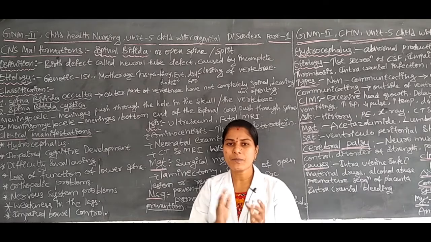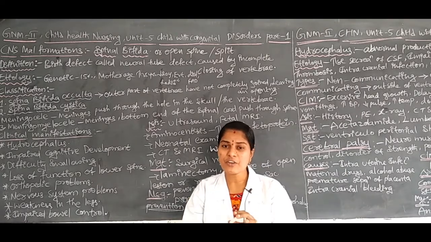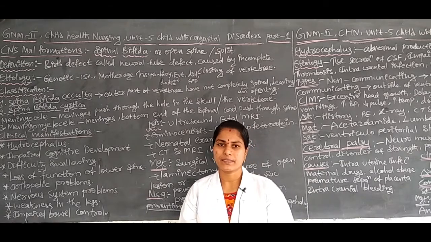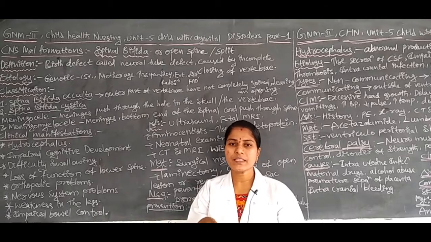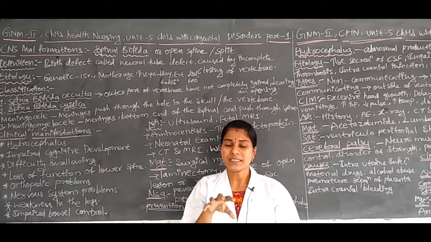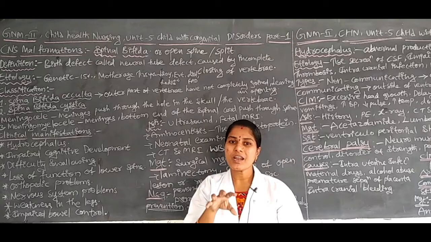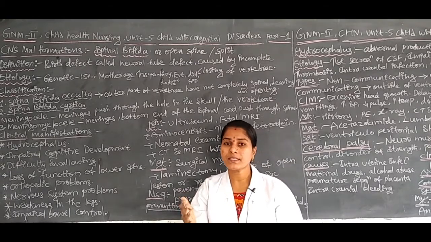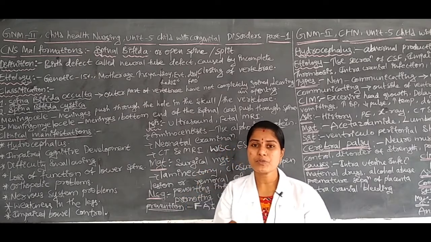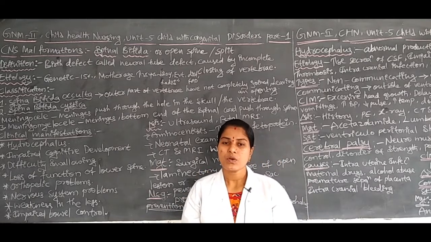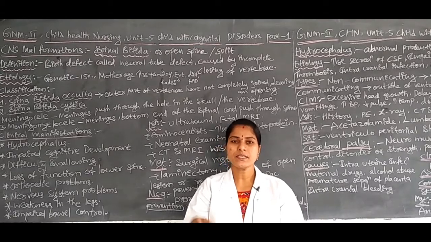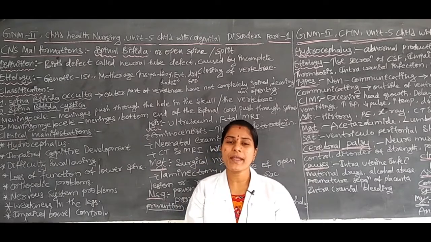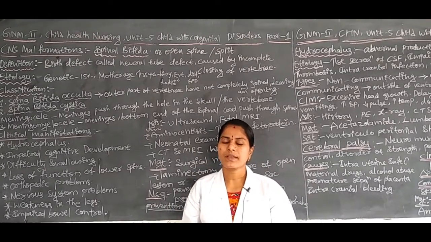The anatomical structure and physiological structure of the body parts should be well developed after birth. Within the mother's womb, the structural and functional organs should be well developed, so that after birth the organs and systems function normally. Here, defects mean that within the mother's womb the spinal cord is not perfectly developed. This is the definition.